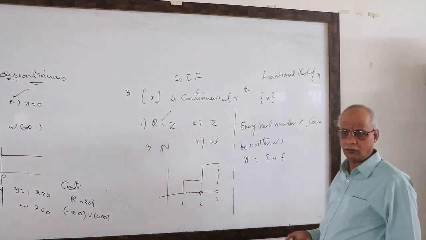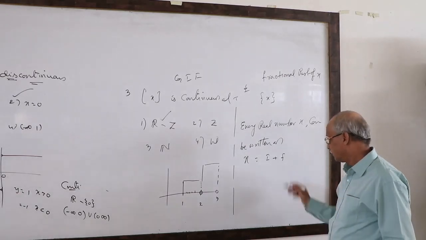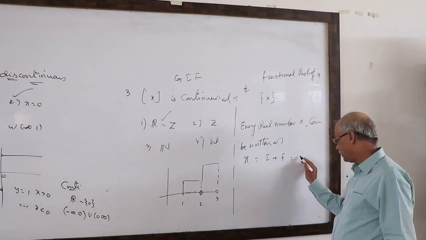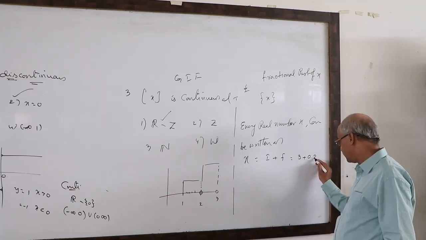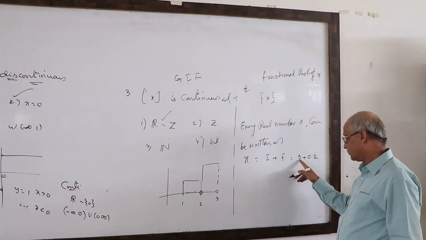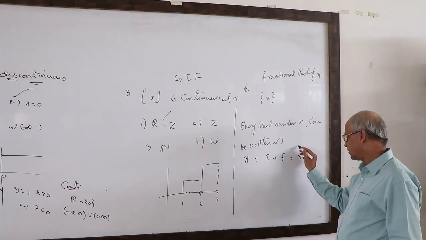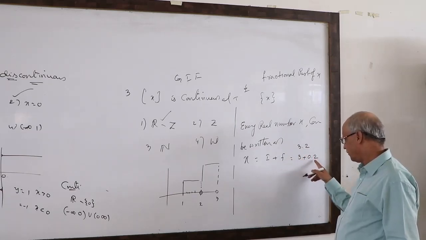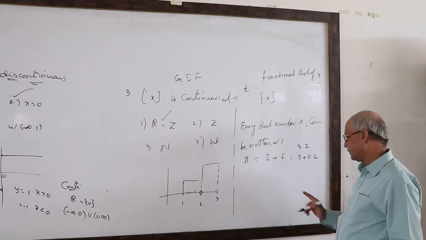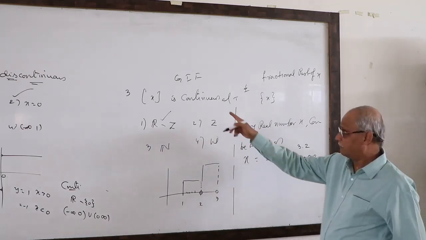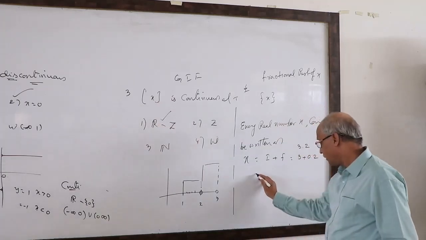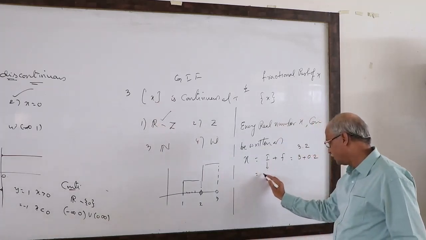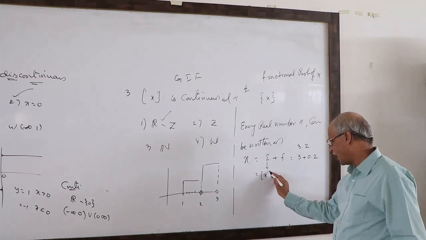Not more than 1 and not negative. Therefore, for example, 3 plus 0.2. This function is denoted in this way, so I will write it in the square brackets.